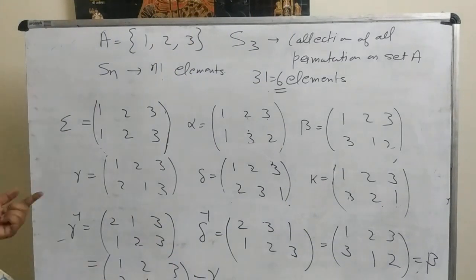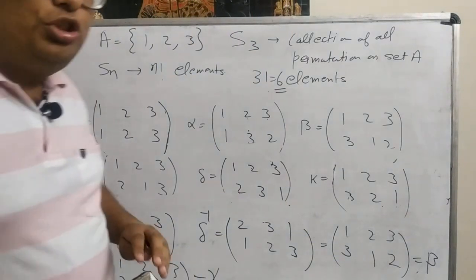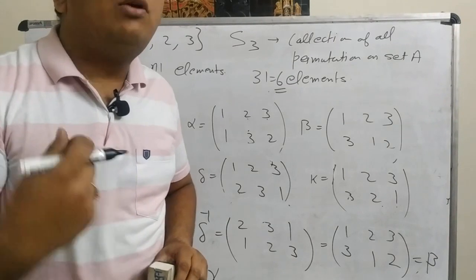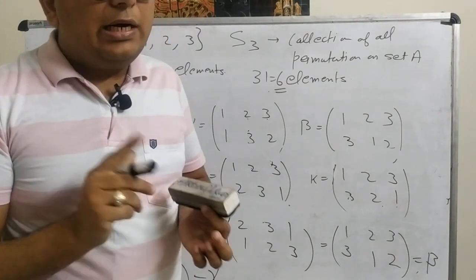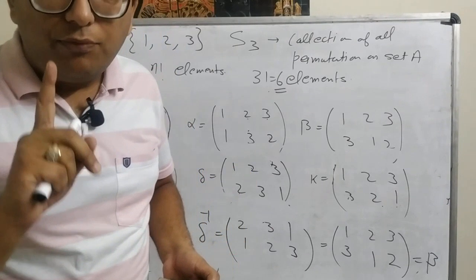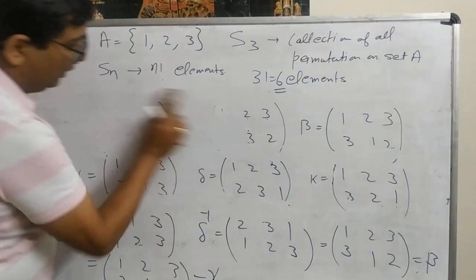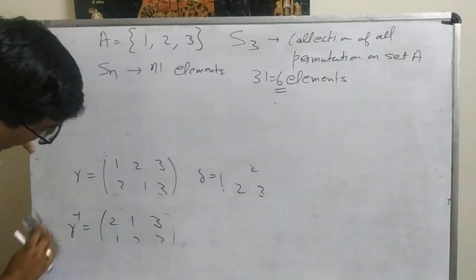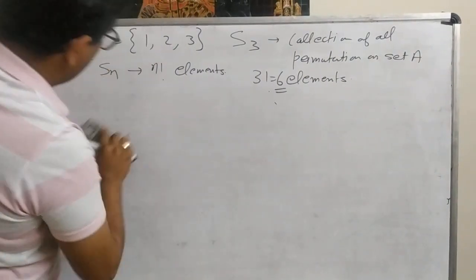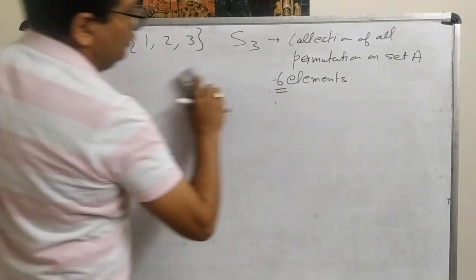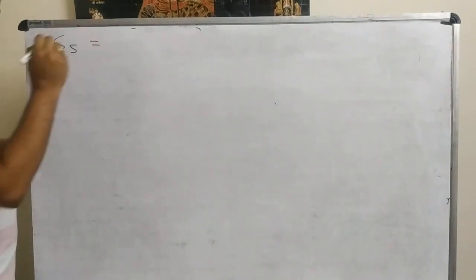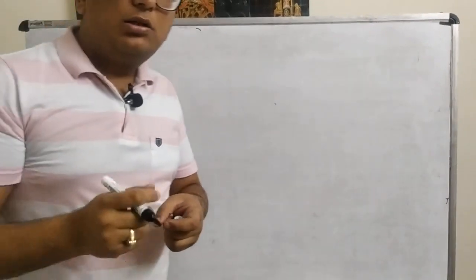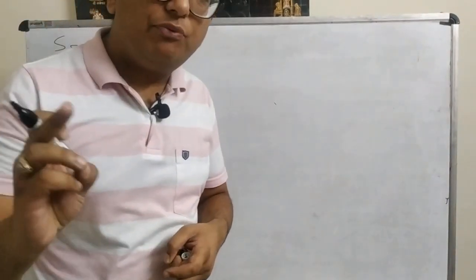So in this way, we can find the composition of two elements. We can find the inverse of an element, and we know that the identity element is the identity function. Now let us take another example to understand things. So now let us take S5. Now S5 means it is defined on a set having 5 elements, that is 1, 2, 3, 4, 5.